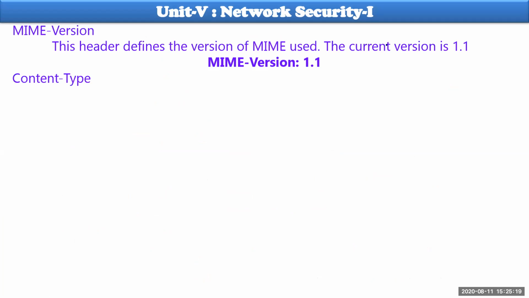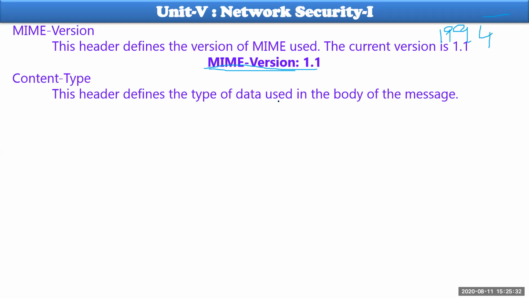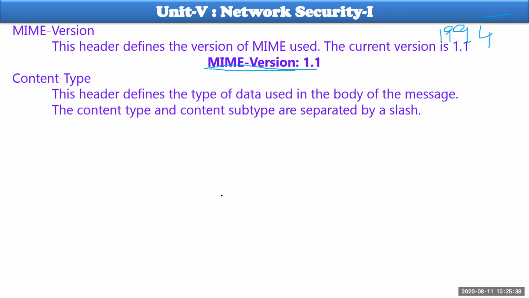Right now the MIME version being used is version 1.1. It has been used from 1994 onwards, and the version number is still 1.1 only. And the content type will be headers and body of the messages. Only these two can be sent through any email ID.